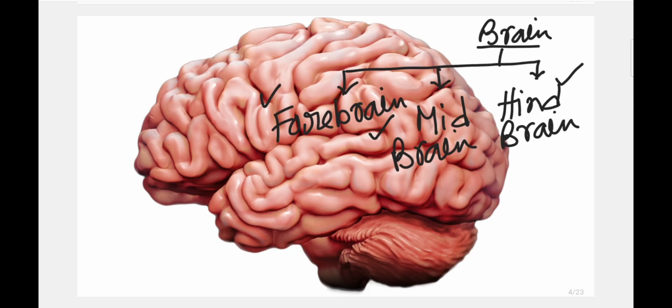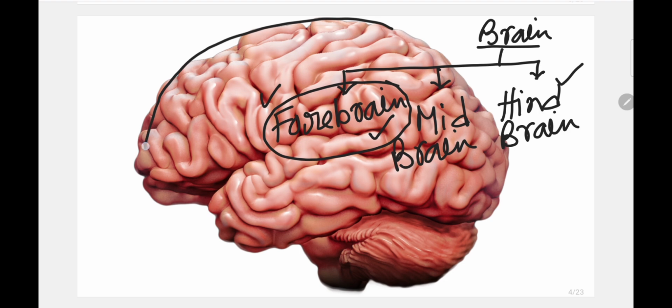So firstly, we will see the forebrain. This is the first part of the brain. Here in this picture, this whole part that I am marking now is a part of the forebrain.